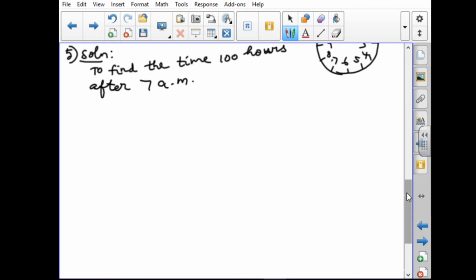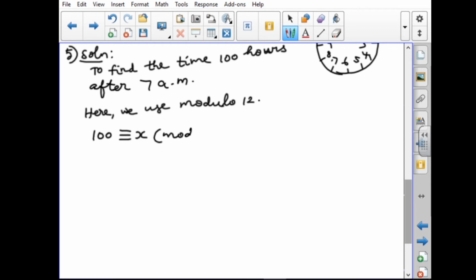Here we use 1 around equal to 12 hours. So here we use modulo 12. They have given 100 hours, so you write 100 here. 100 is congruent to x mod 12, because for 1 wrap around the clock, 1 around is 12 hours. So mod 12 you write like this.